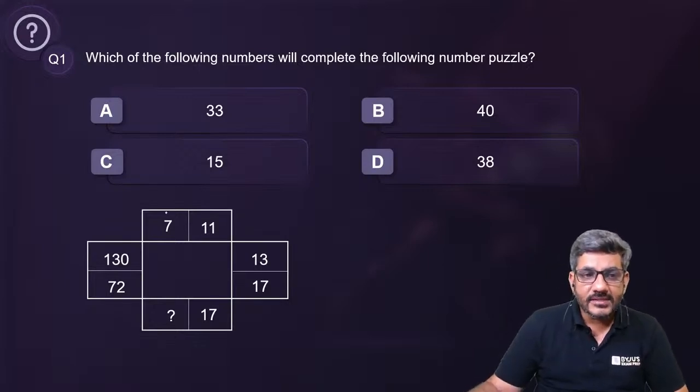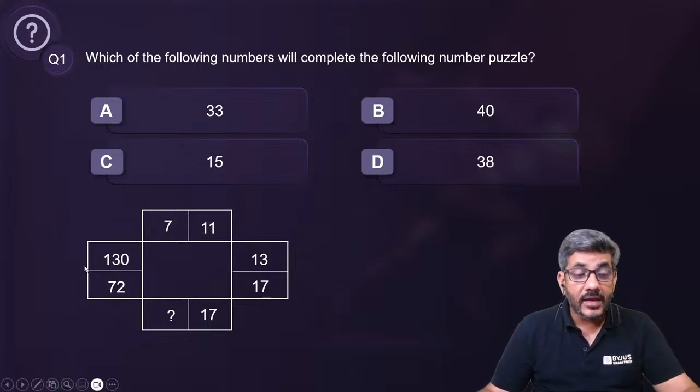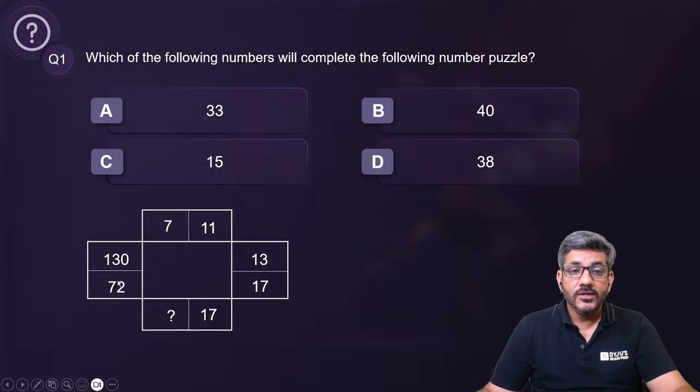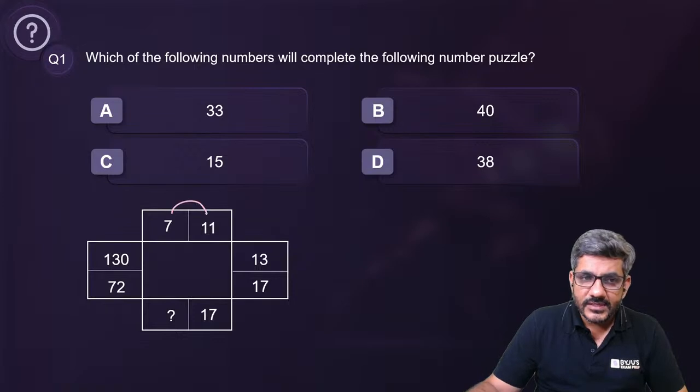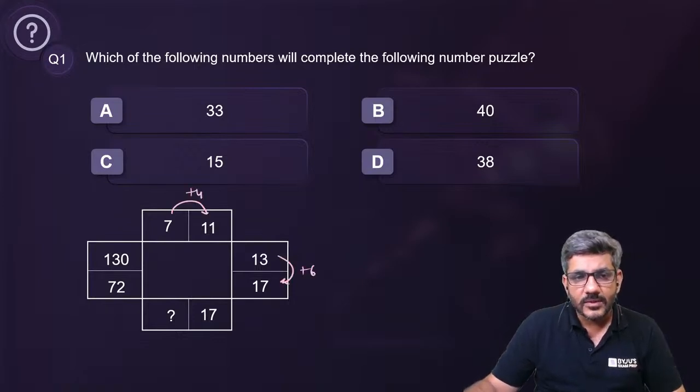So I see that 7, 11 are there, 13 and 17 are here, 17 and something are here, and then we have 72 and 130. So suddenly we have very large numbers on the left hand side. First thing that we see is 7 plus 4 is equal to 11, 13 plus 6 is equal to 17.